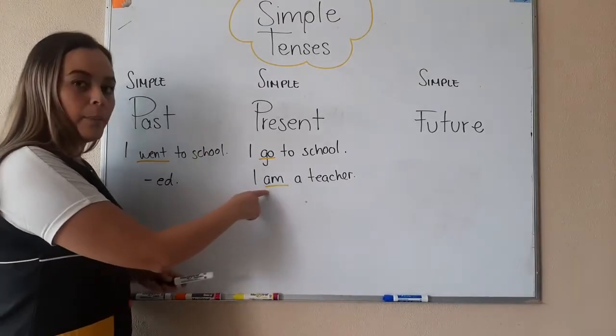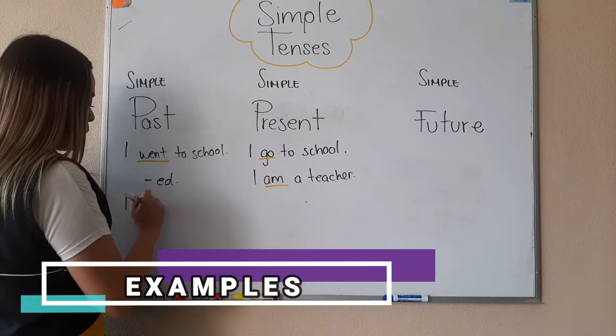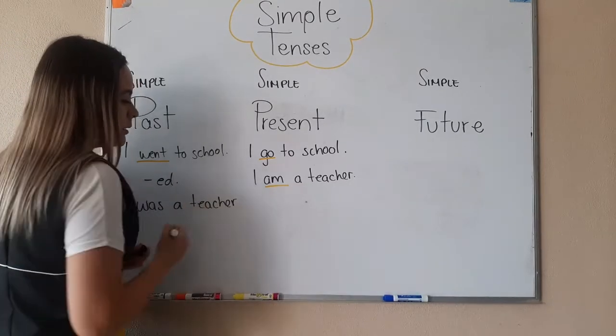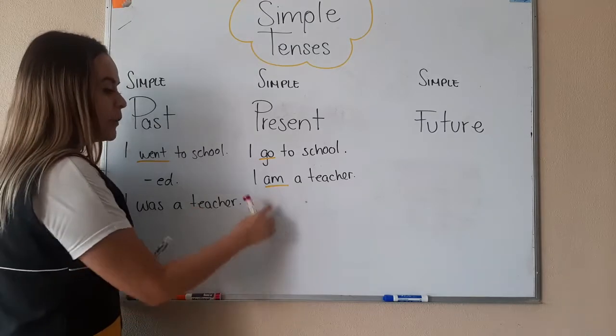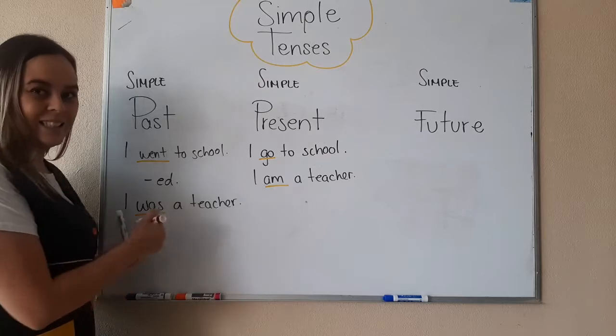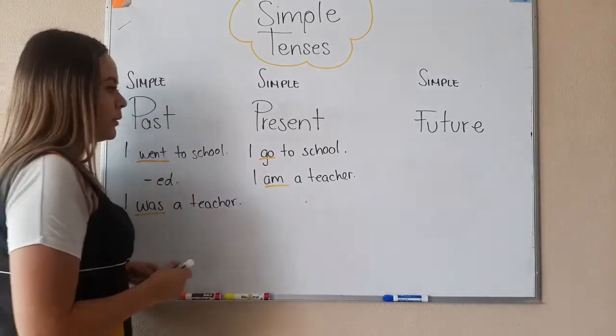If we want to make the past of this sentence, it is I was a teacher. And also the verb to be is irregular. You notice that am changed to was. It's irregular. And these two verbs are in your list, okay?